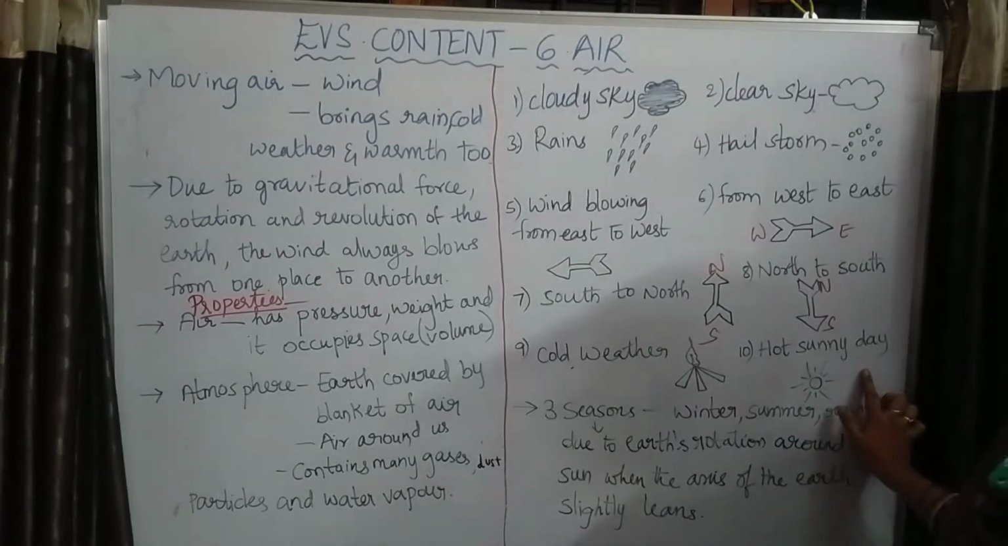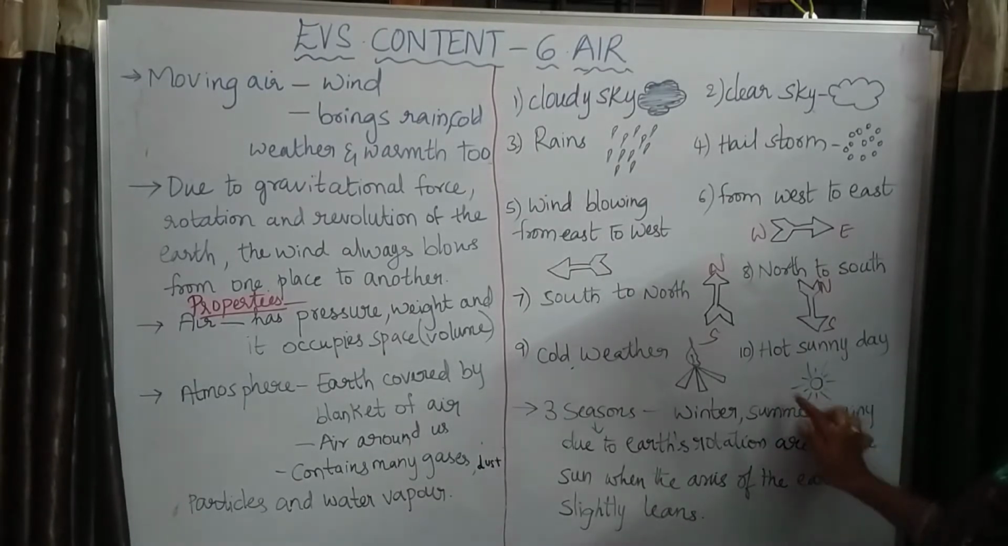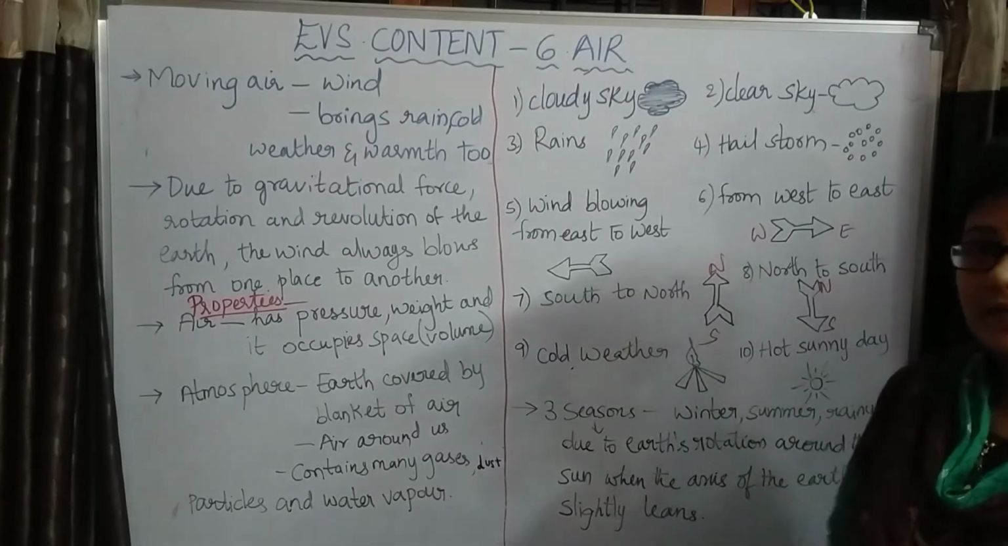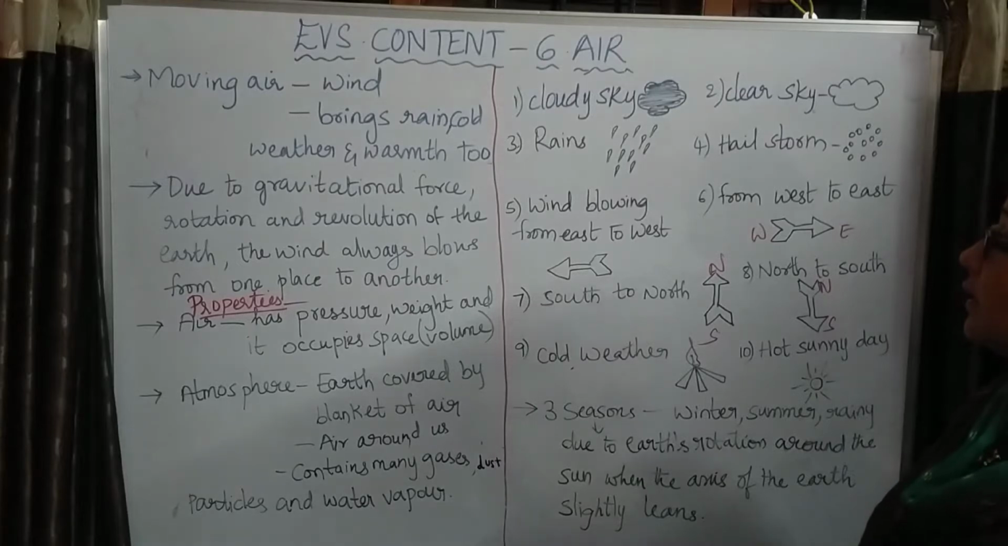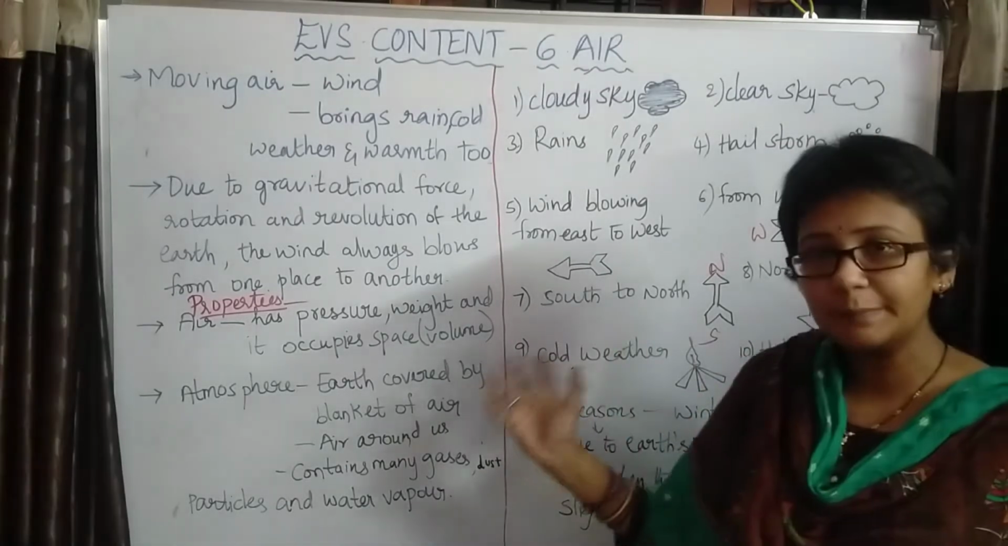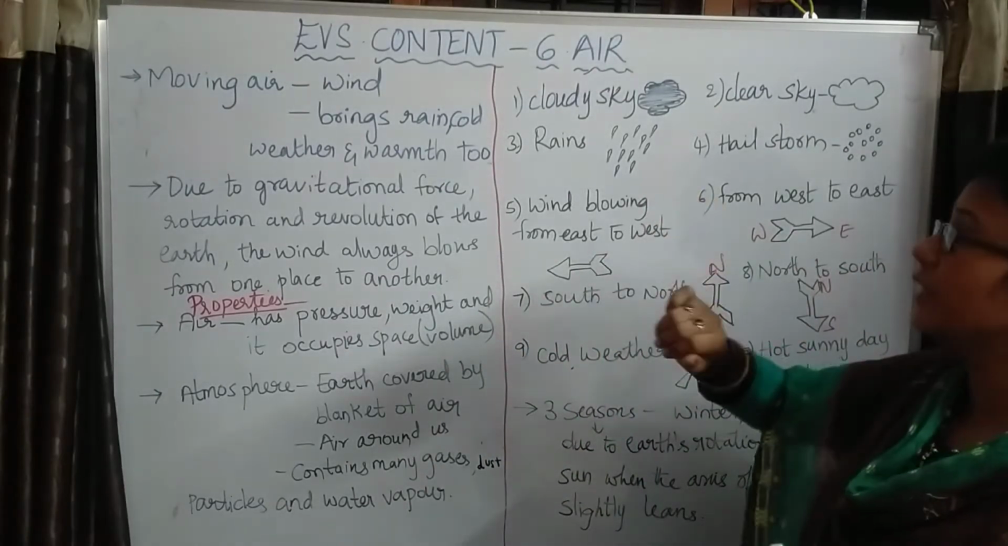Next, a hot sunny day. To show a hot sunny day, the sun is shown with bright rays. That represents the hot sunny day. So these are the different diagrammatic representations, pictorial representations of the different climatic conditions which are present.